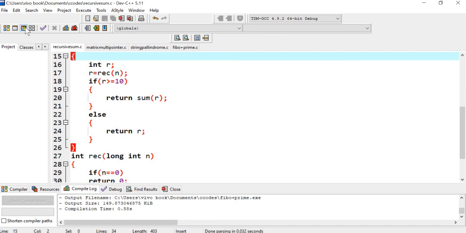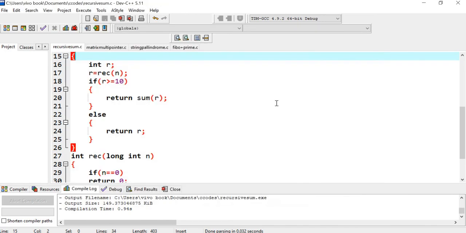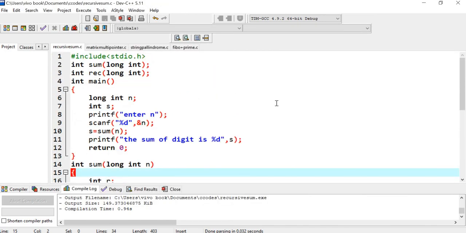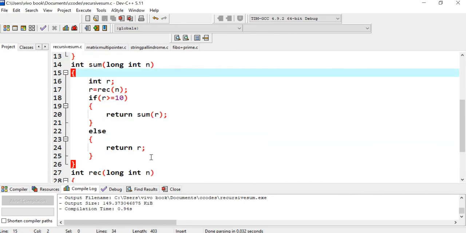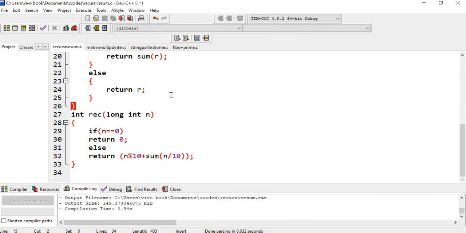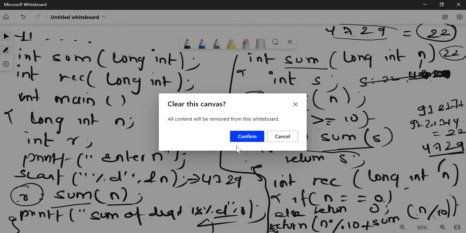Okay, let me execute this code. Enter n, so 4 7 2 9. Okay, the sum of digits is 4. Fine, so please see this code. This is the main code, this is the sum code, and this is the recursive code. Fine. Okay, so one last question I'll be doing for today.